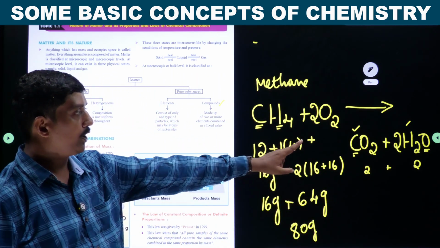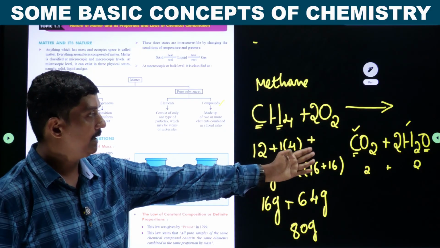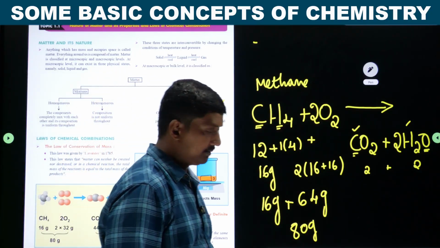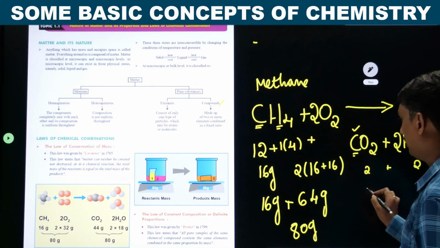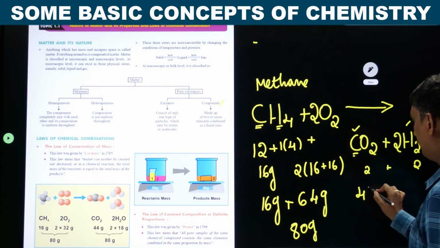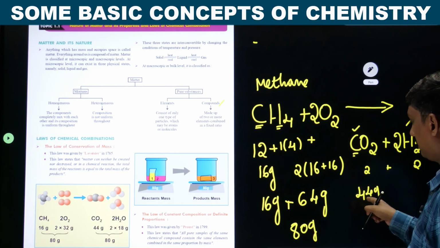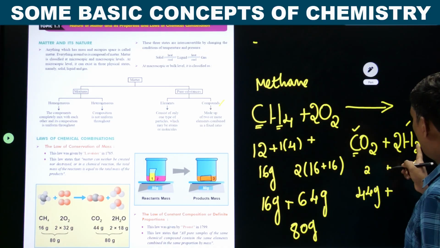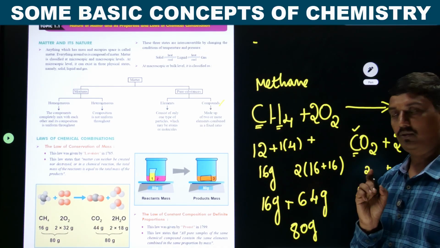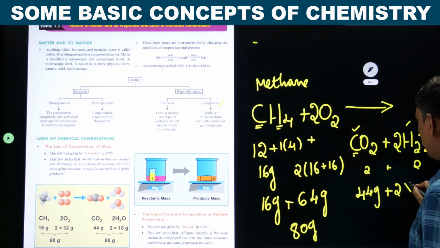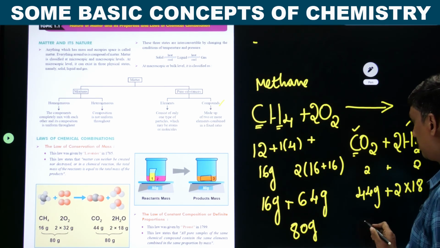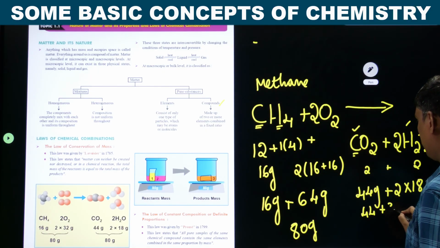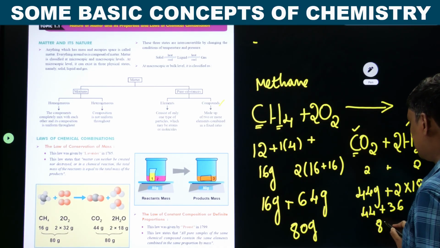So we got 2 products, one is carbon dioxide, another is water. If you take carbon dioxide, the mass of carbon dioxide is 44. Carbon mass and oxygen mass we are combining, that gives a molecular mass of 44 grams. The mass of 1 molecule of water is 18. We have 2 moles, 2 into 18. The total is 44 plus 36, which is equal to 80.